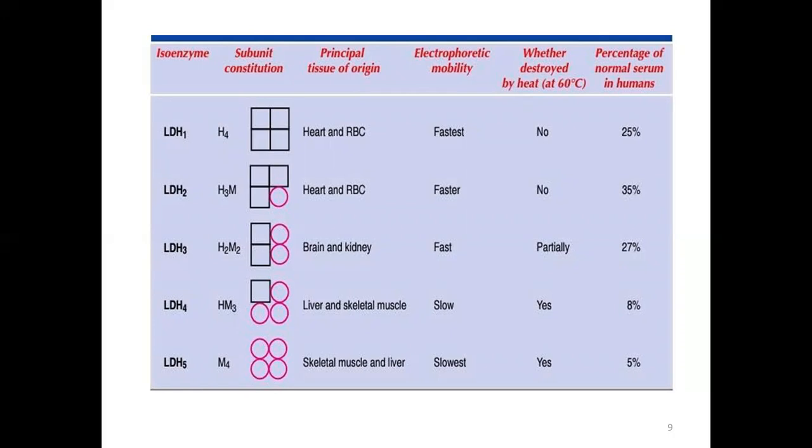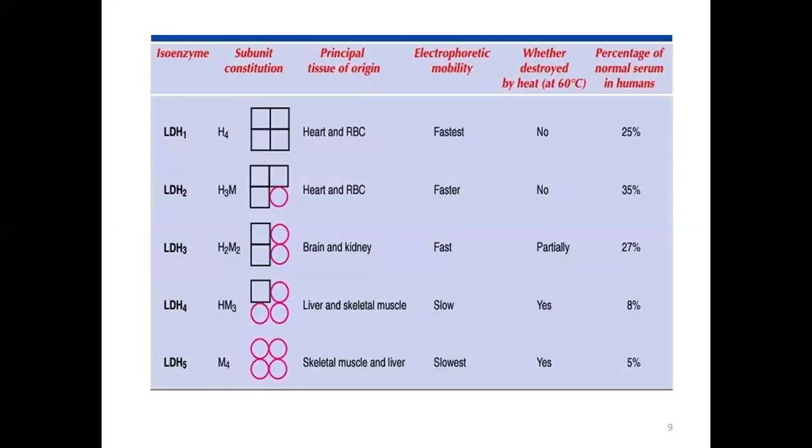And second one is the subunit constitution, which is responsible for making these isoenzymes. And the principal tissue of origin, that is where they originate and are present. And next is the electrophoretic mobility, how they will move onto the electrophoretic bed or the gel, whether fast or slow, what type of behavior there will be.